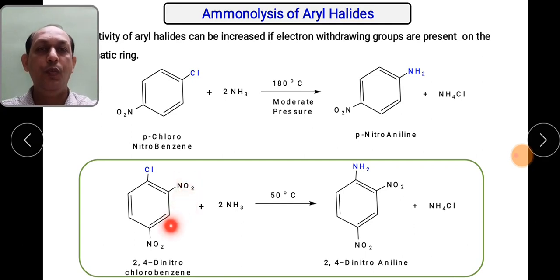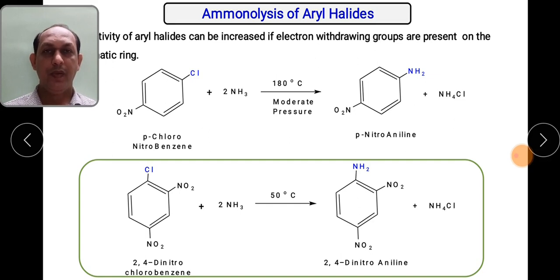Then if we add two substituents, at the 2 and 4 positions. So this is 2,4-dinitrochlorobenzene, reacting with ammonia at 50 degrees Celsius. So here you can see the change in the temperature. Here you also did not need any pressure. As you add electron withdrawing groups in the substrate, its reactivity increases.